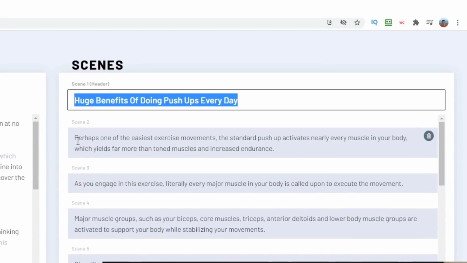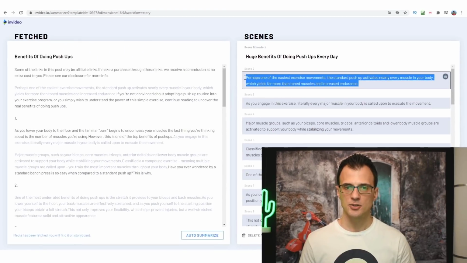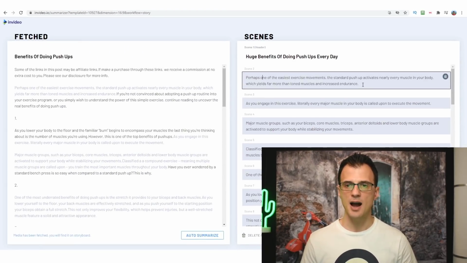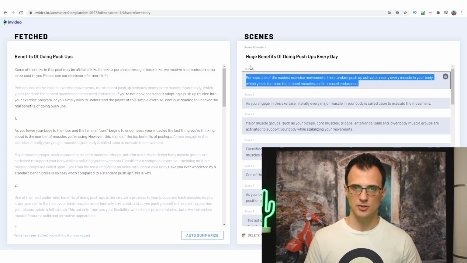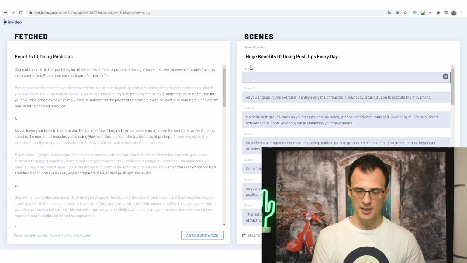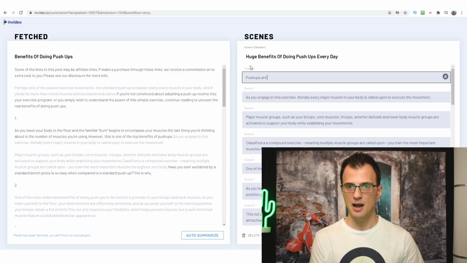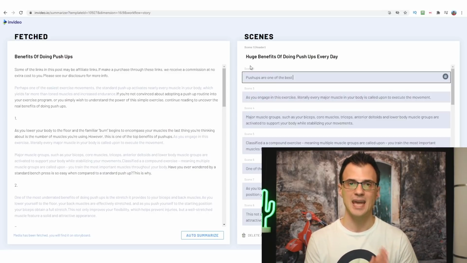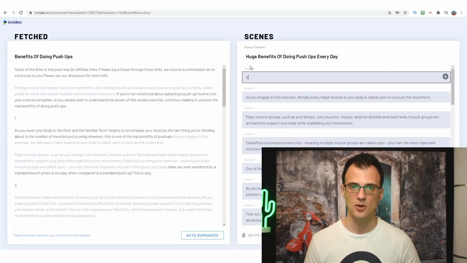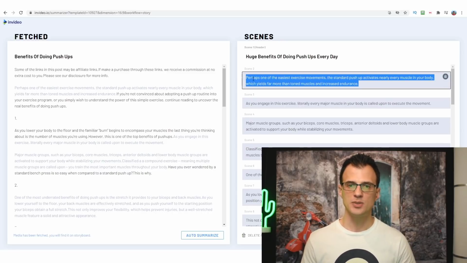Then scene 2, which is this sentence that says perhaps one of the easiest exercise movements, the standard push-up activates nearly every muscle in your body, which yields far more than toned muscles and increased endurance. So we want to take this, and you can either rewrite it yourself. So you can literally just change this yourself. So delete and start typing yourself. Push-ups are one of the best exercises. So you can reword this yourself just so that you don't get into any trouble by stealing someone else's content, okay? Or you can use a software to automatically reword this, which is really nice and cool as well.